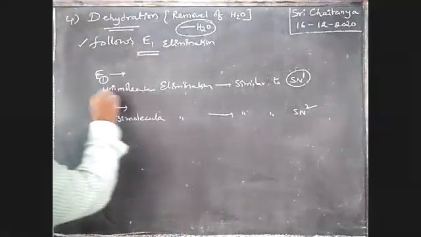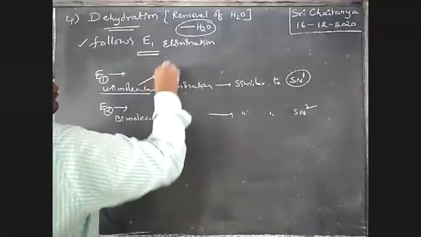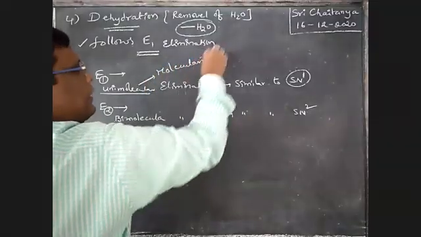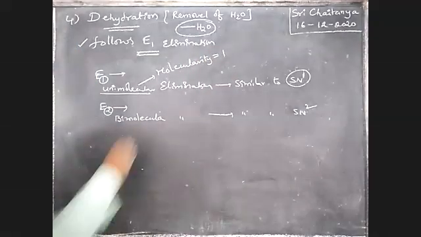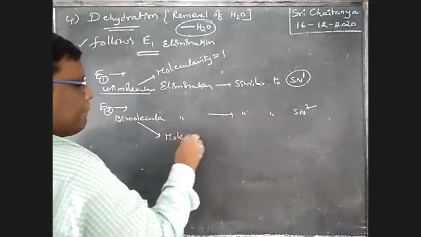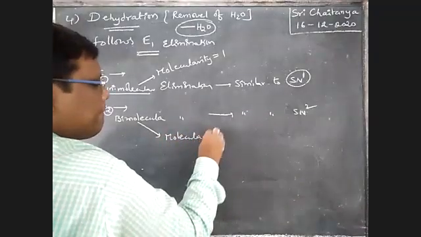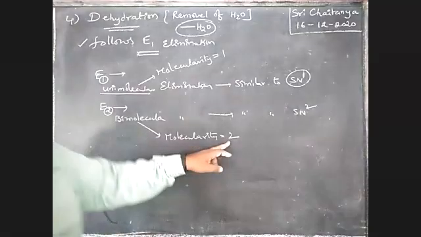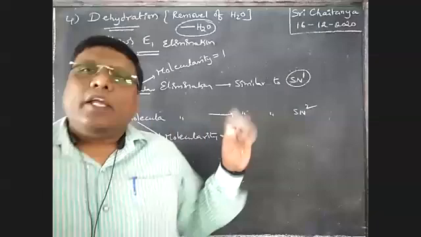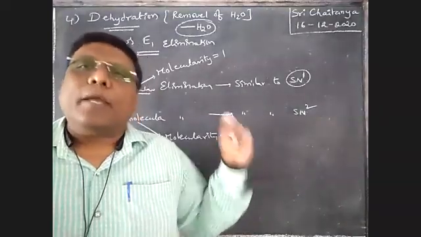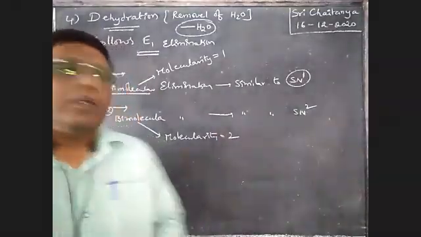Unimolecular means the molecularity of the reaction is equal to 1. Bimolecular means the molecularity of the reaction is equal to 2. If it is a substitution, it is bimolecular substitution; if it is an elimination, bimolecular elimination.